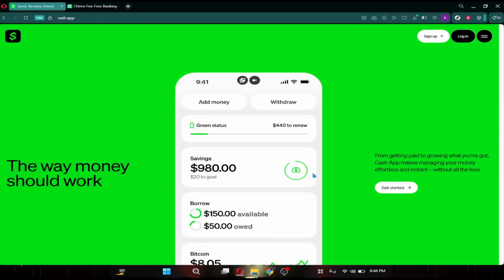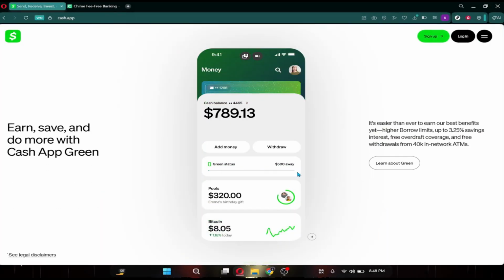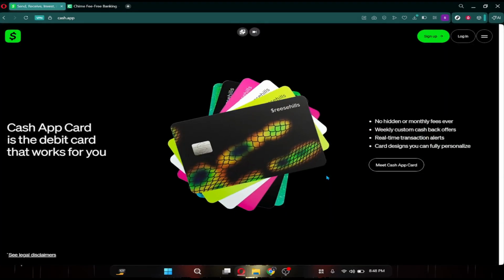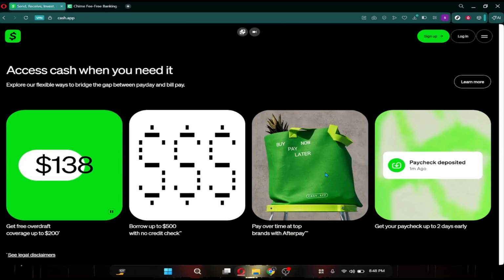In this video, I'm going to compare Cash App and Apple Pay to help you decide which one is better for low-fee money transfers. Both apps make it easy to send money digitally, but they work differently depending on how you use them. Later in this video, I'll also show you my favorite service to transfer money internationally for very low fees. Let's start with Cash App.